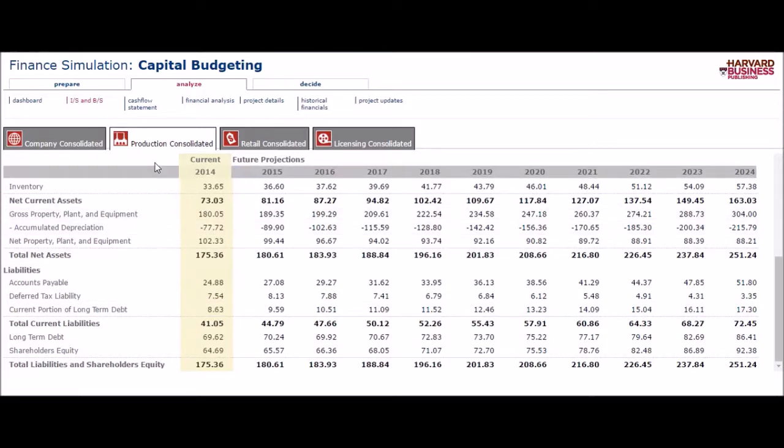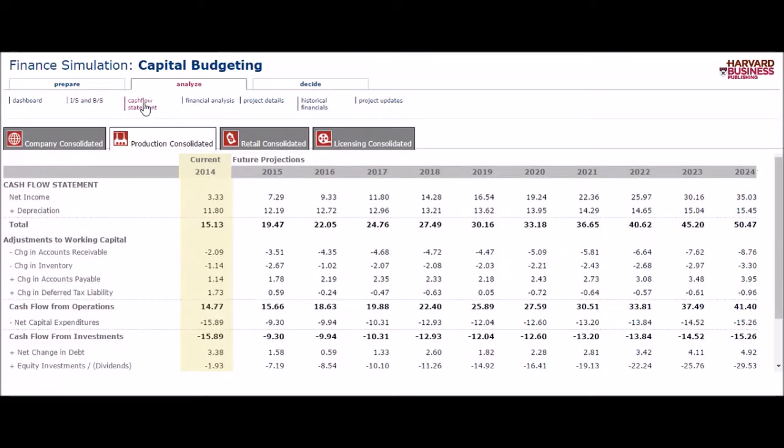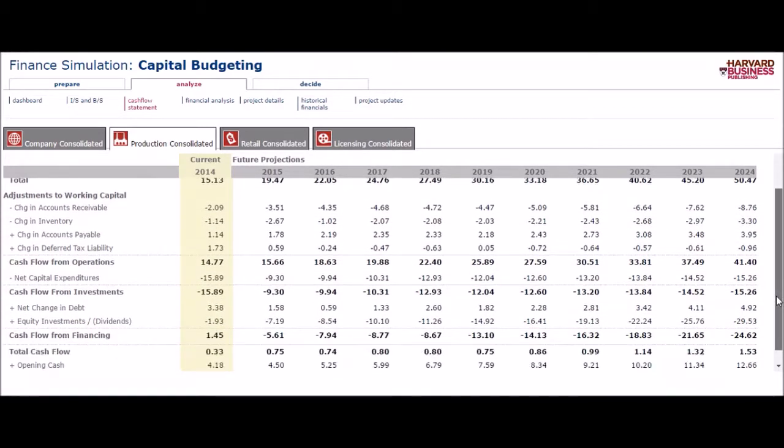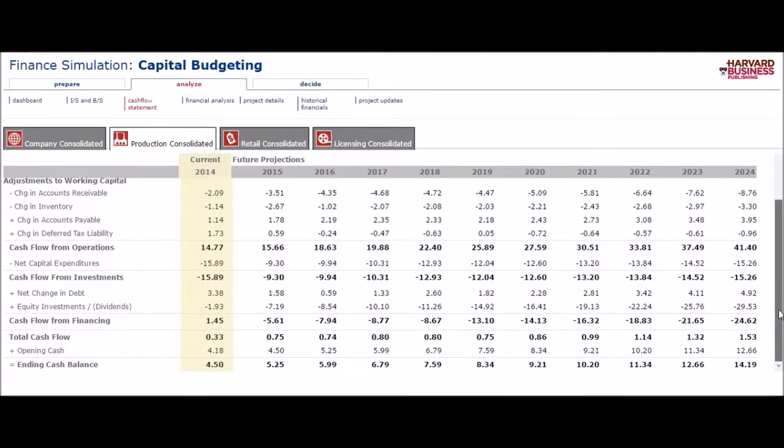Now let's look at our cash flow statement. Here we're going to look at our cash flow from operations, cash flow from investments, and then our cash flow from financing. Then eventually we will look at our ending cash balance. First, let's look at our cash flow from operations here. Our operations is where we would like to have most of our profit come from.